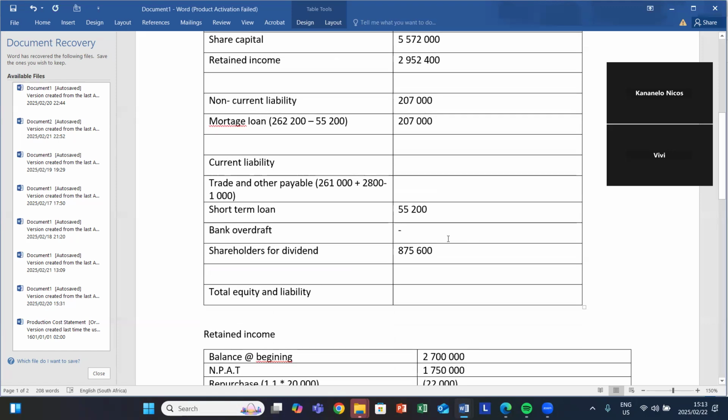Then let us do our trade and other payables. So how are we going to do that? We'll say 261,000 plus 2,800 minus 1,000. And we should get 262,800.